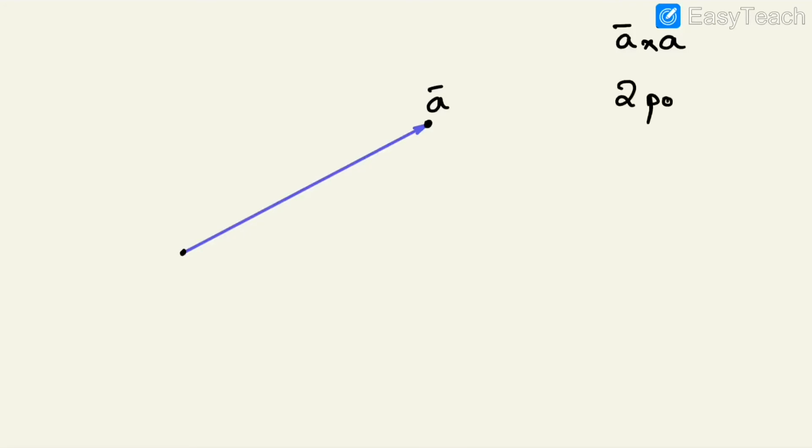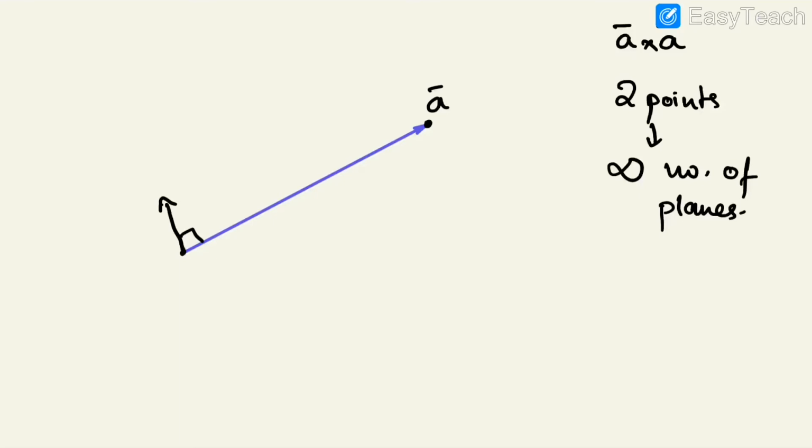So 2 points in space can be contained by how many planes? Infinite number of planes, right? 2 points in space can be contained by infinite number of planes. So when someone asks you to do the right hand thumb rule, here you can't go from A to A anywhere. Then which perpendicular direction? This can be one perpendicular direction to A. Correct. So there are multiple n cap vectors that can come.